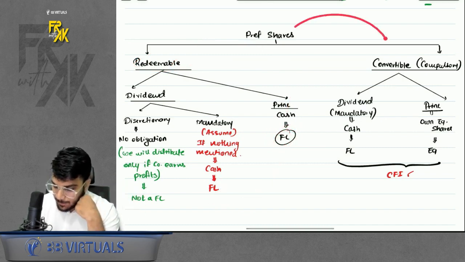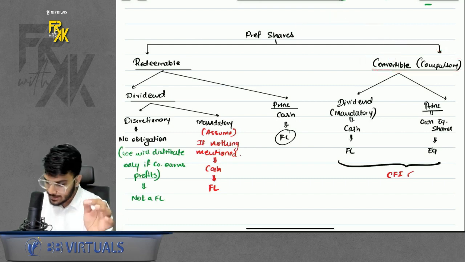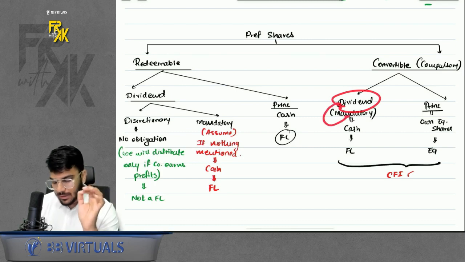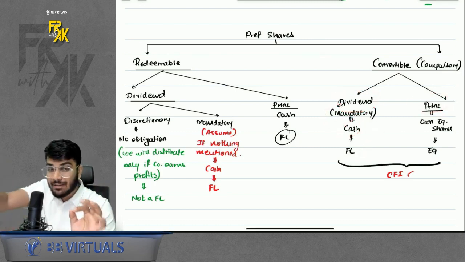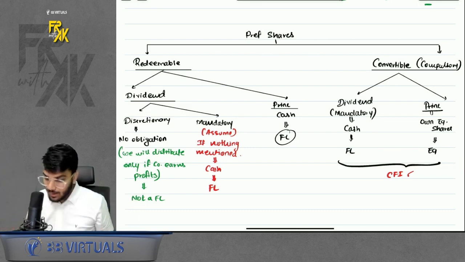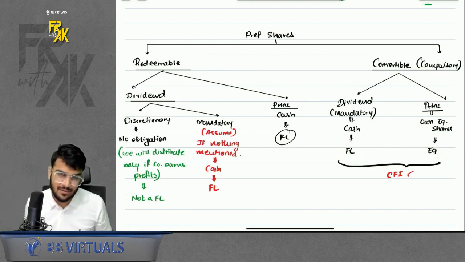But what if the preference shares are compulsory convertible? Compulsory convertible means dividend, being mandatory, has to be paid in cash, so it is FL. But under principal, the company will give own equity shares. Why? Because it is compulsory convertible. So little FL, little equity, again it becomes a CFI, right?